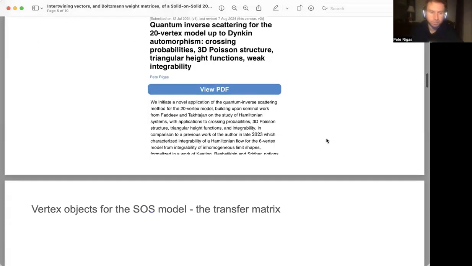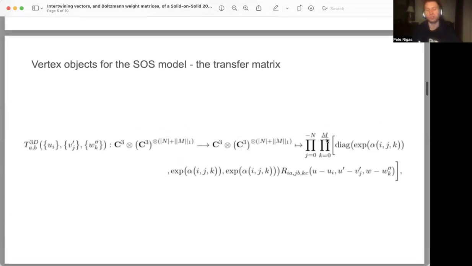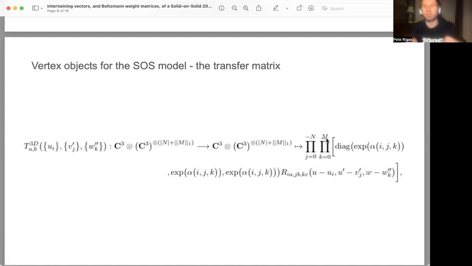model. And now I'm going to get more into what was the topic of discussion from the very first paper that I had given as a reference from the literature, in which those two authors from the 2023 paper from a little over a year ago were interested in talking about how intertwining vectors in Boltzmann weight matrices can be formulated for a rational seven vertex model, which I'm also interested in studying in the context of the 20 vertex model, namely another type of vertex model which has a higher dimensional state space,